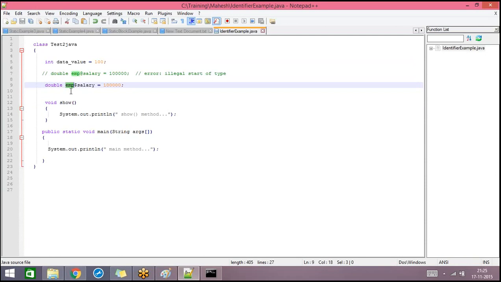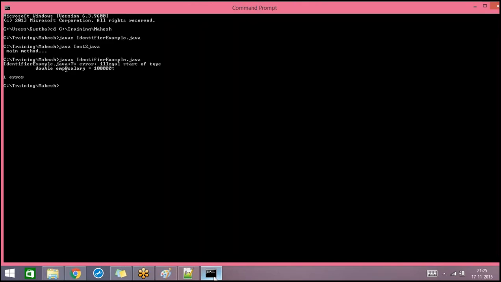Other than that, no other special symbols like at the rate, hash, percentage, ampersand, star. All these special symbols are not allowed. Only underscore and dollar. Only this one is allowed. Now this will compile properly, and we can execute also.